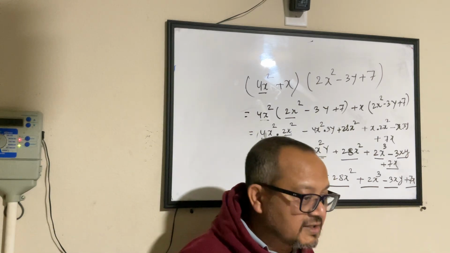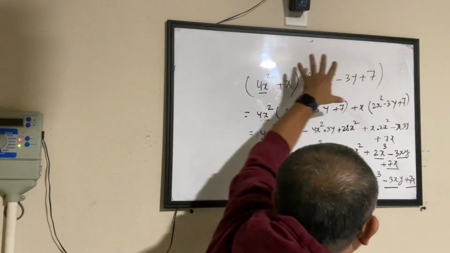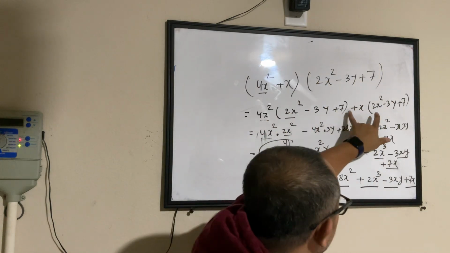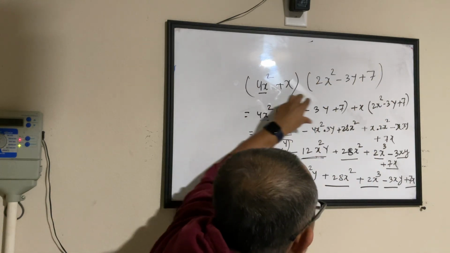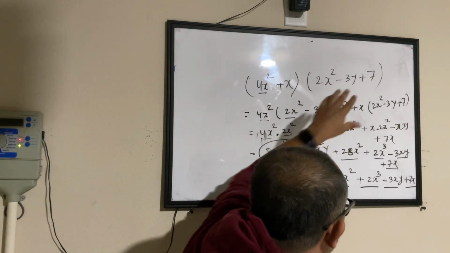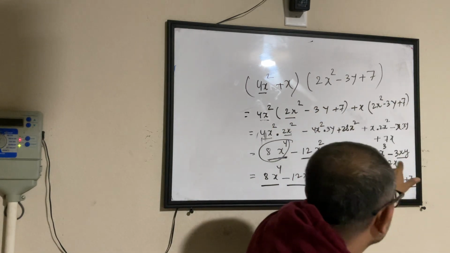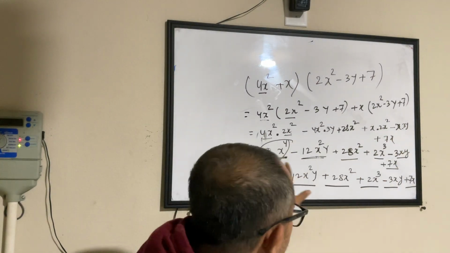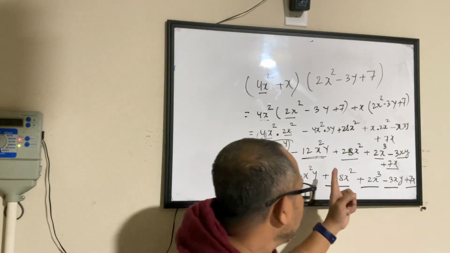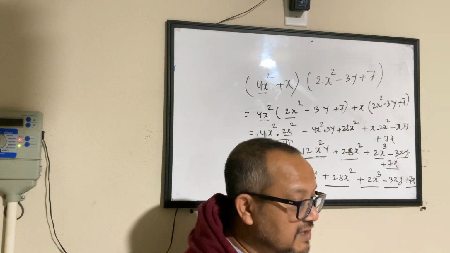I did not do anything fancy, to be honest with you guys. I had these two brackets. I picked the first number and multiplied it with the whole bracket. Picked the second number and multiplied it with the whole bracket. That is what I did in the first step. Then I was trying to break open these brackets. The way it works is, pick this number, multiply with each and every term, and that's how you open this bracket. Pick this one, multiply with each and every term. That is how you break it open. After breaking it open, the only thing I did was be a little careful while identifying the numbers. As long as you practice that, you will not go wrong.